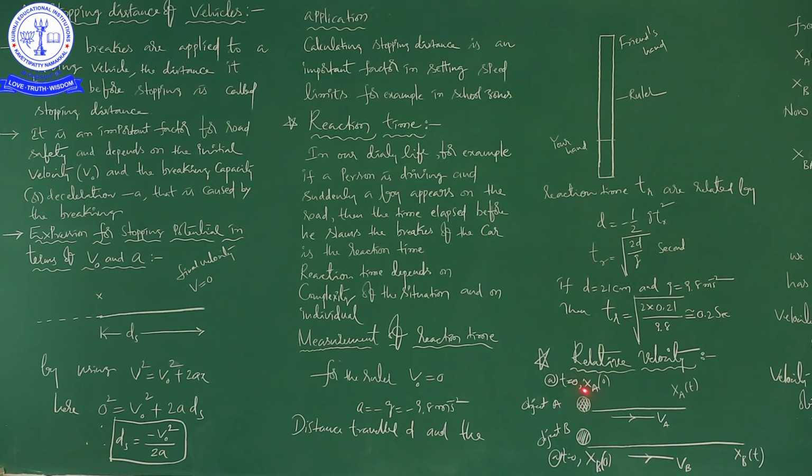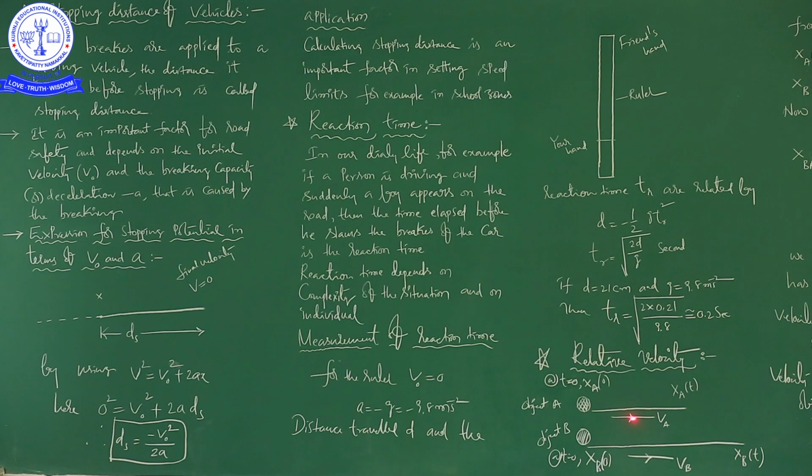When the time is 0, its displacement is 0, no? So that's why here XA of 0, XB of 0. XA is the displacement of A when time is 0, and XB is the displacement of B at time 0. But after a certain time, what will happen? These two are moving with different average velocities.